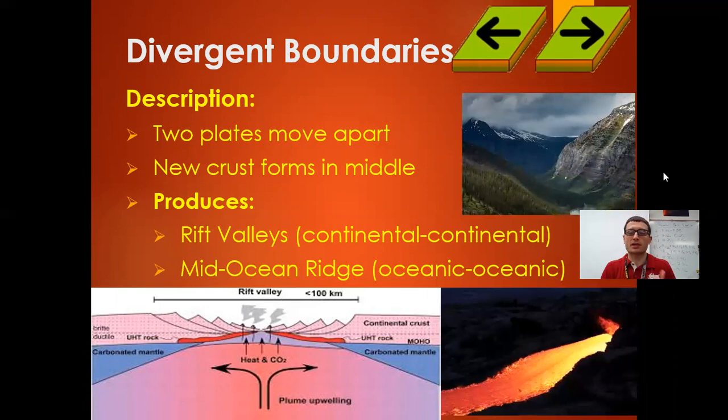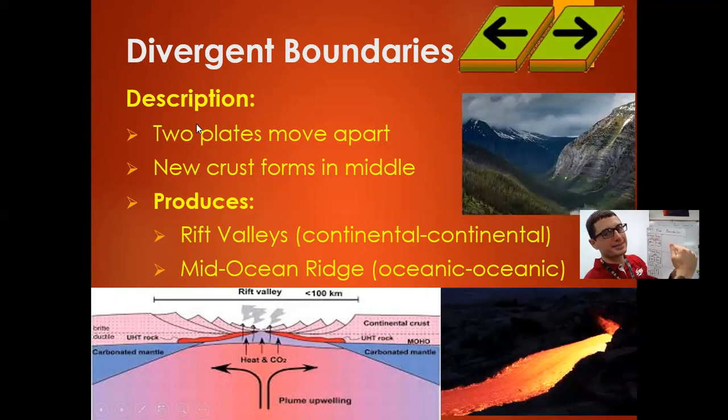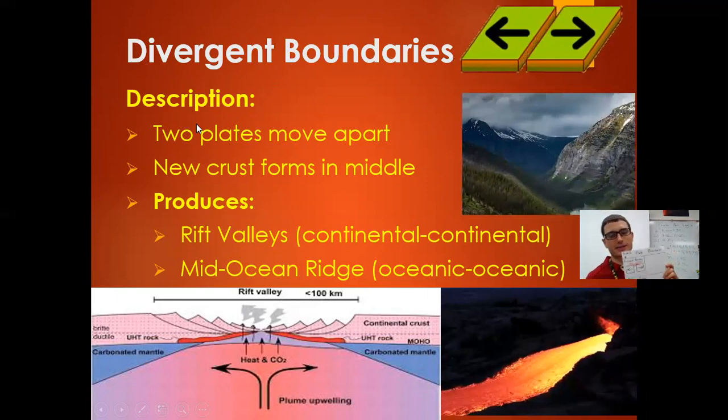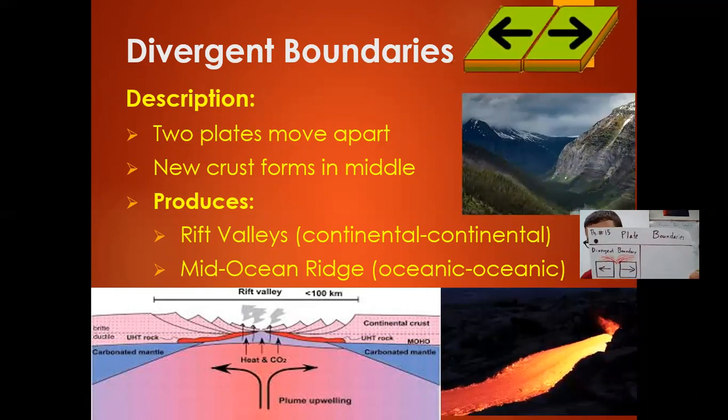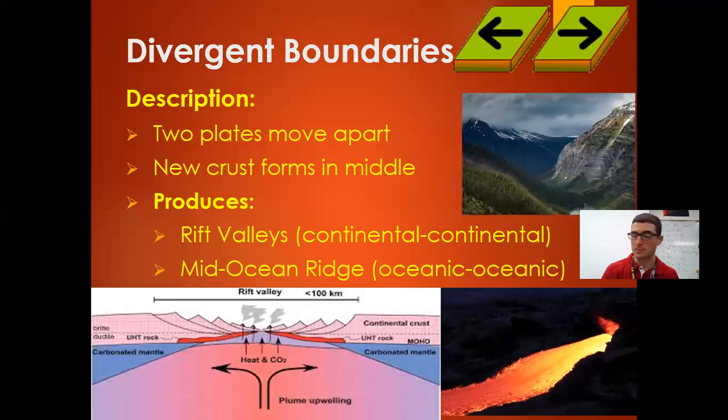So again, you need to have a title called divergent boundary. This is page 15, okay? Your description is on the right side of the sheet, your right side. It's going to go right there on page 15. You just finished your description, and then you're going to write down produces, okay? What does it create? Rift valleys. We get that from continental crust combinations. We'll talk about that another day.